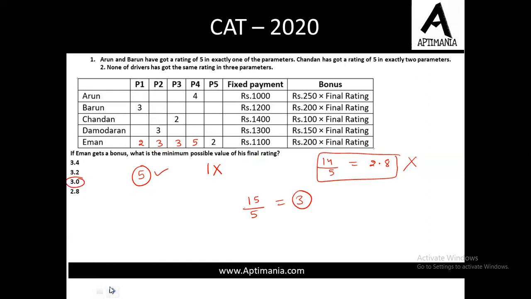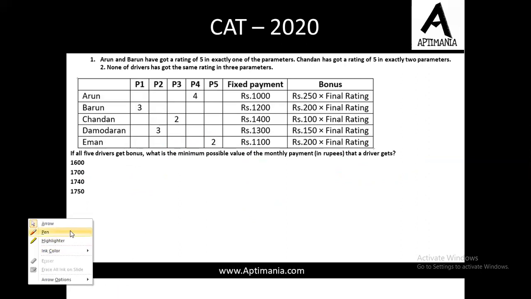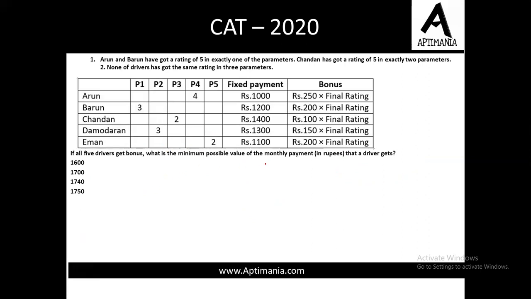Fine. Now moving to next question. If all the 5 drivers get bonus, सबको बोनस मिला है, तो what is the minimum possible value of the monthly payment? हमको minimize करना है वैल्यू को। Now see, here we need to use these condition as well. Arun and Varun have got a rating of 5 in exactly one parameter. So let us assume कि अरुण को यहाँ पे 5 मिला है, वरुण को भी यहाँ पे 5 मिला है।